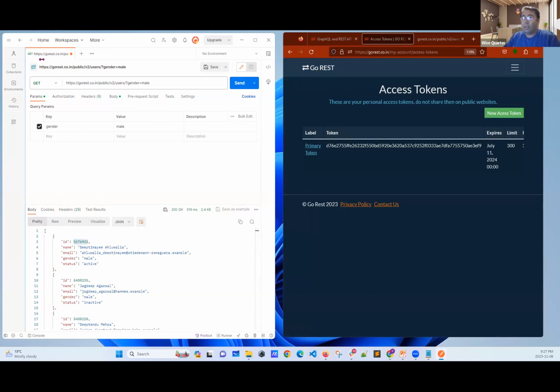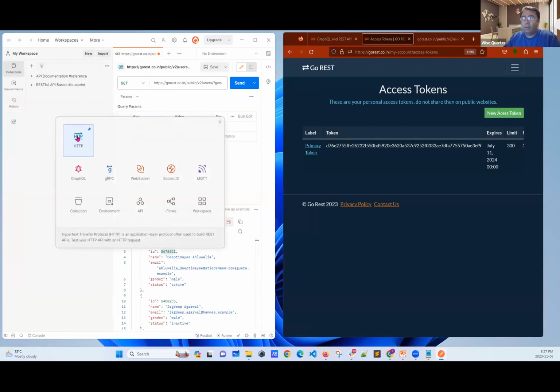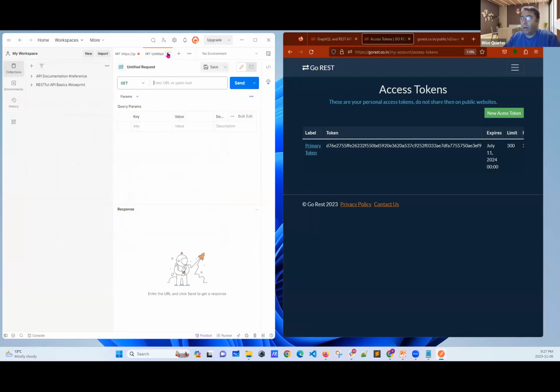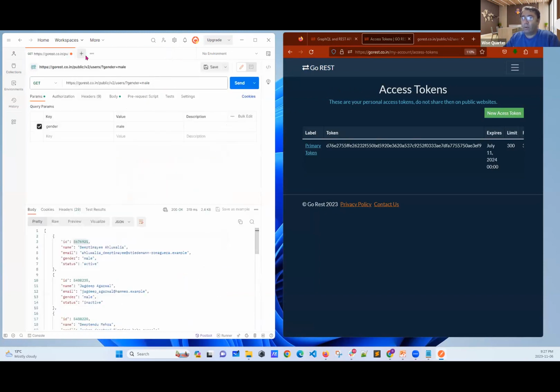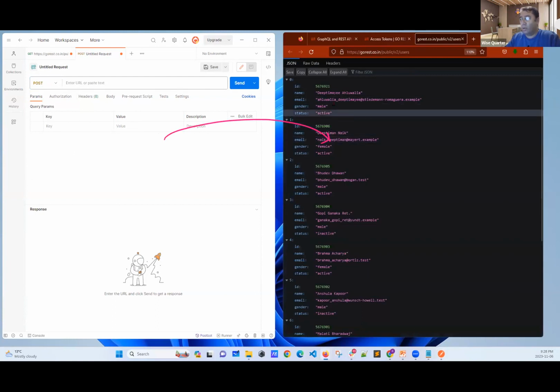Now, I will do the same thing one more time. If you have new, you can click here, and we will have the HTTP. I can click here, or I could go like this. Let's make it small. Just click this plus sign. And here, first thing, I have to change to post. Now what I'm doing is a post request. What does post mean? I will try to insert some data into GoRest's database.